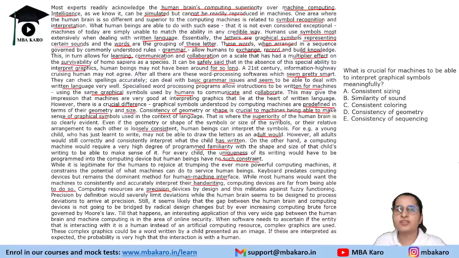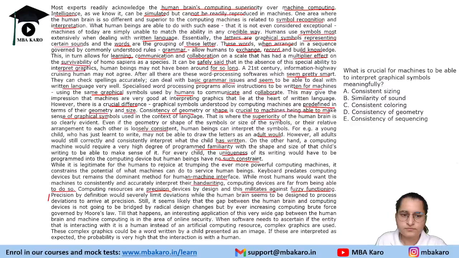So they are precision devices, right? Things have to be very precise, like a code or a language or whatever they are entering in the computer. And this militates against fuzzy functioning. Precision by definition would severely limit deviation, while the human brain seems to be designed to process deviations to arrive at precision.